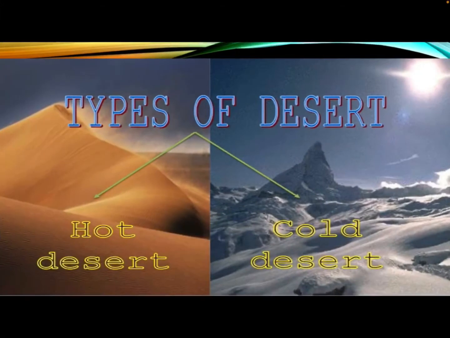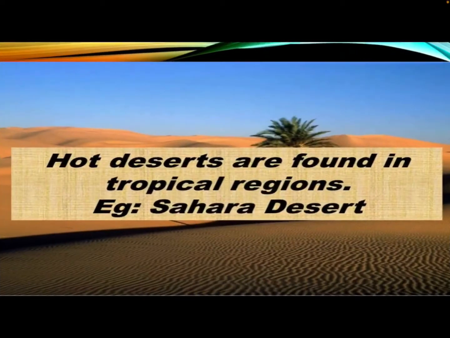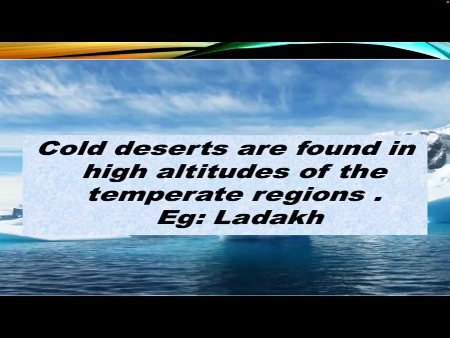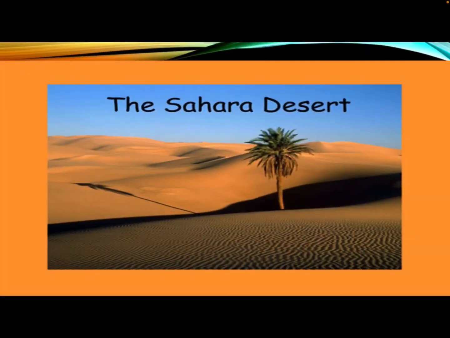So dear students, on the basis of temperature and location, the deserts of the world are divided into two categories: hot desert and cold desert. Hot deserts are found in tropical regions, for example, Sahara Desert. And cold deserts are found in high altitudes of the temperate regions, for example, Ladakh. So let's discuss the Sahara Desert, that is the hottest and largest desert in the world.